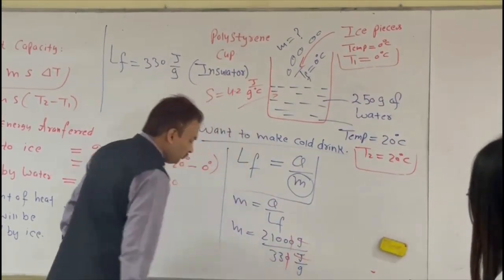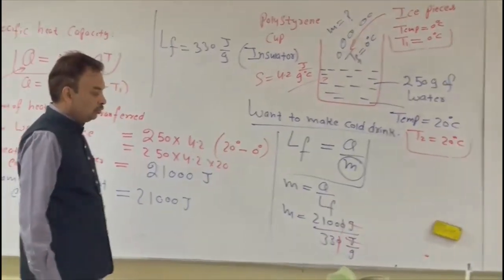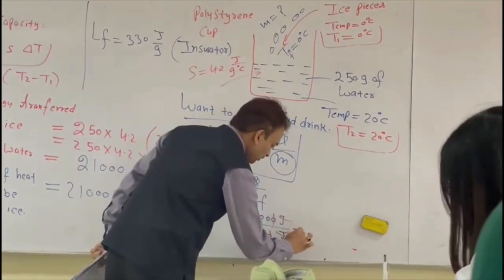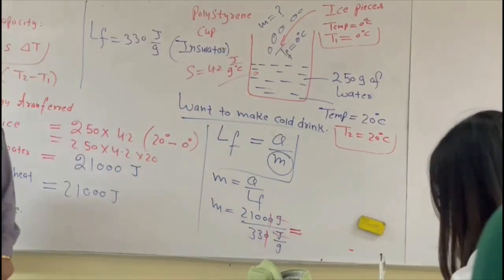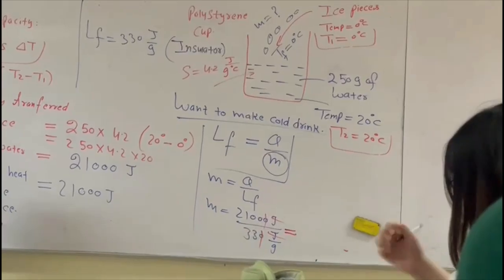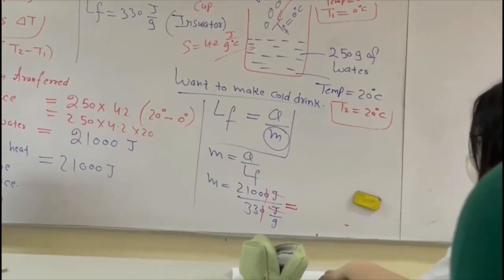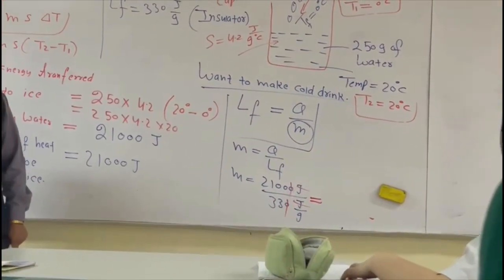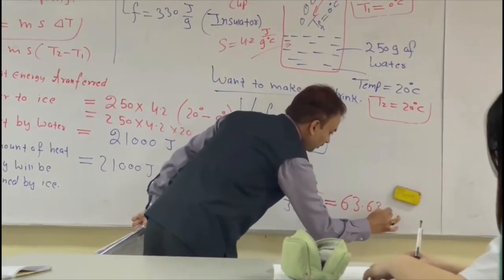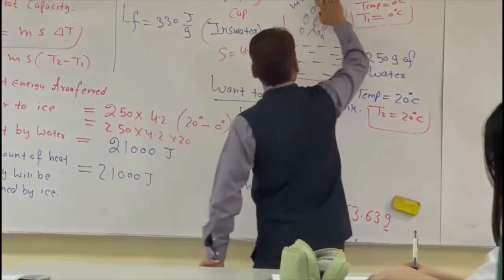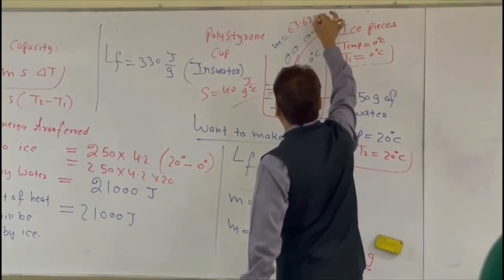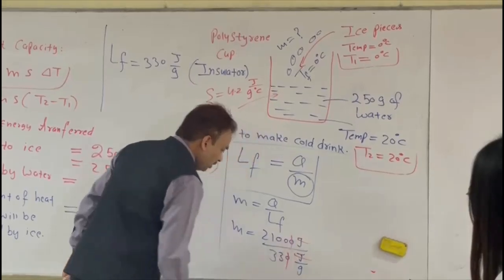As I just do the calculation, 2100 divided by 33, how much will we get? 63.63 gram. So it means how much ice did we add in this cold drink? 63.63 gram of ice.